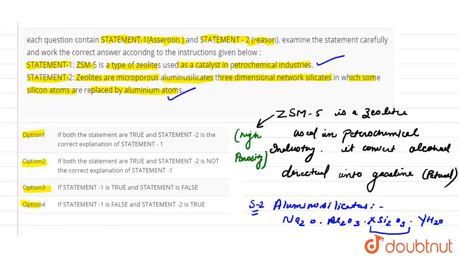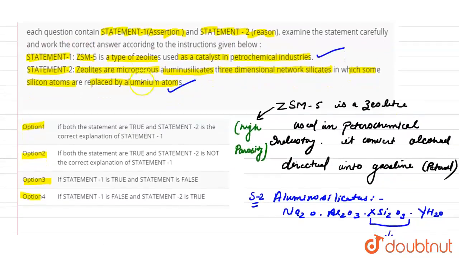Okay, so here zeolites are microporous aluminosilicates, three-dimensional network silicates in which some silicon atoms are replaced by the aluminium atoms, which is correct here.